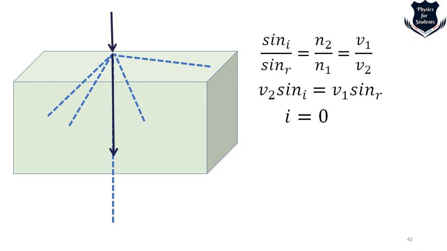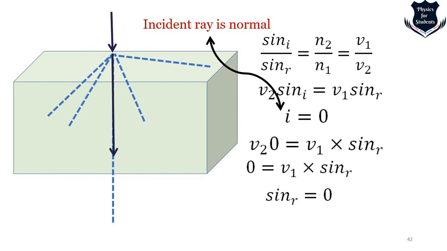Now in case of i equals 0, because the incident ray is normal, obviously the angle of refraction is also 0. Now I can calculate: if I substitute sine i as 0, V2 times 0 equals V1 sine r. So this becomes 0, this is multiplication, mind it, V2 multiplied by 0 equals V1 sine r. Now V1 is obviously not the same as V2, right?